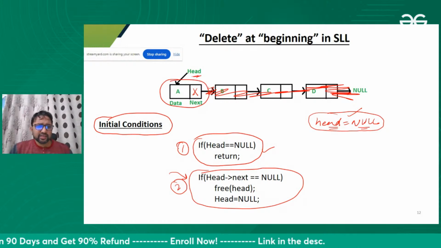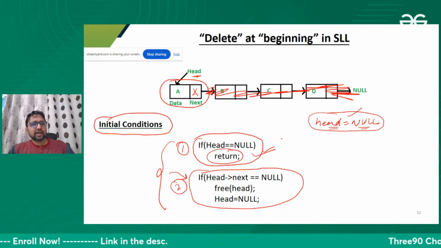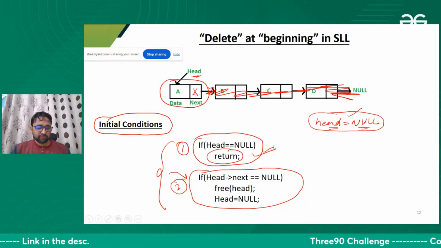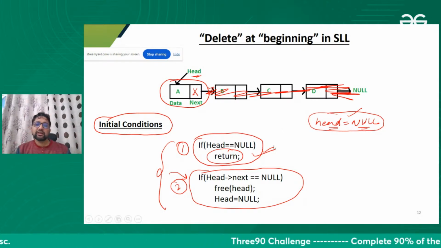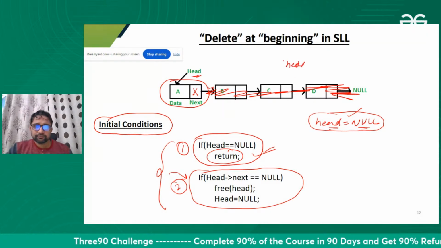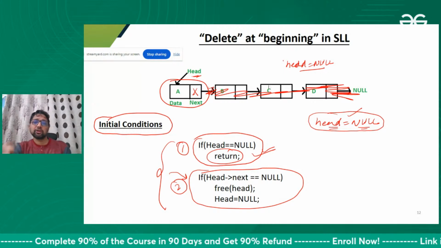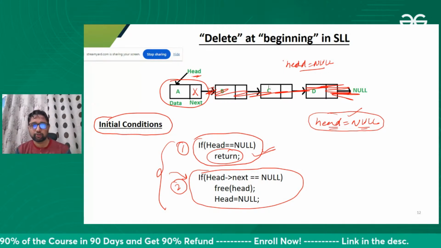So in the case of deletion, if there is no node, simply return. If somebody asks you to delete one node when head is null, there is no node in the linked list. I'm asking you, can you please delete one node?